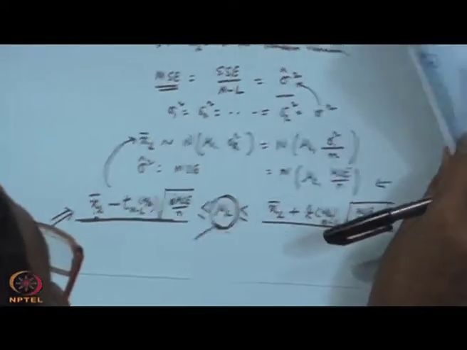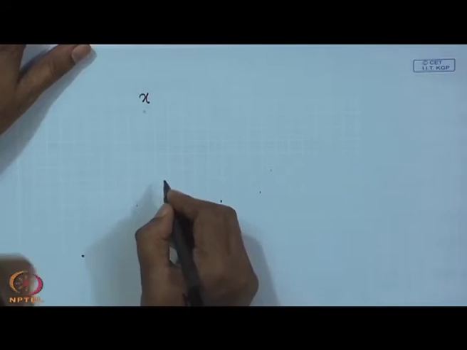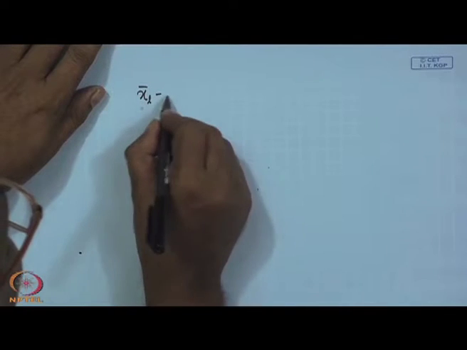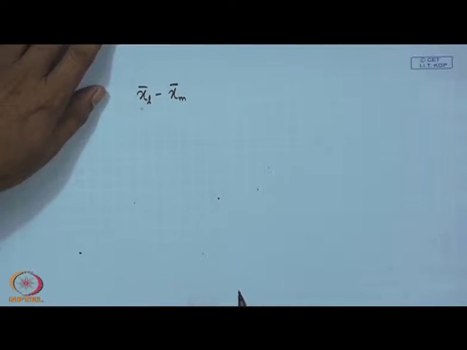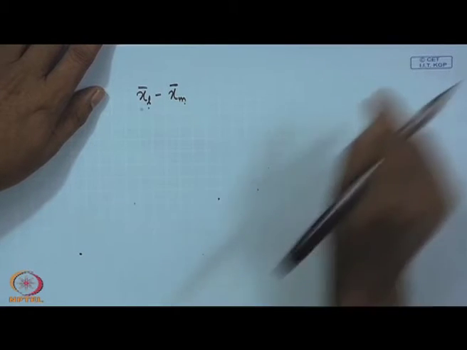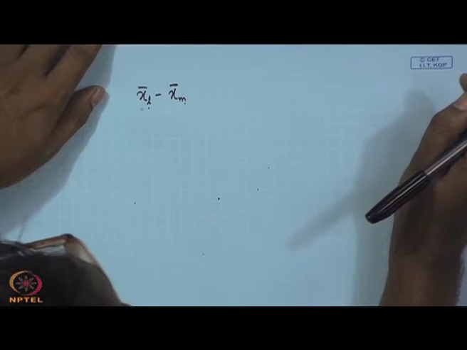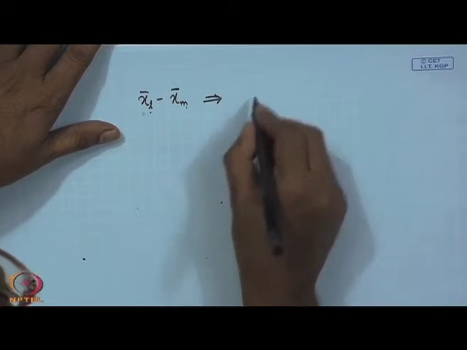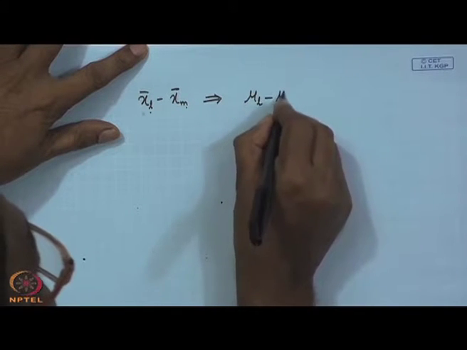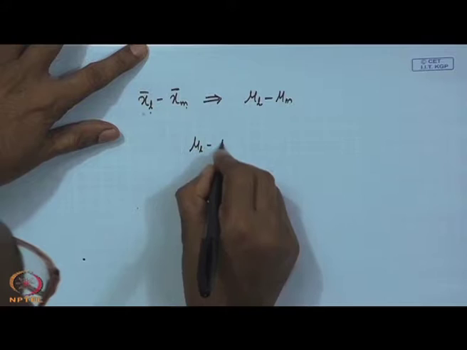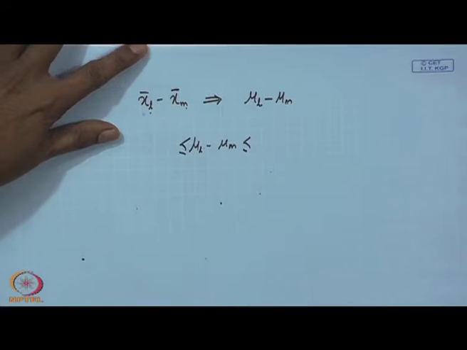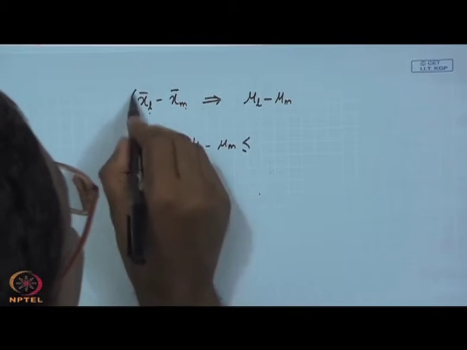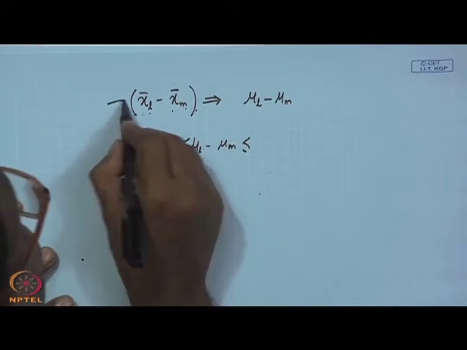Okay. Another issue you may be interested in is the interval estimation for XL bar minus XM bar, the Lth population minus the mth population. That means you will be interested to know mu L minus mu m, and you want to find the interval for it, where XL bar minus XM bar is the random variable.